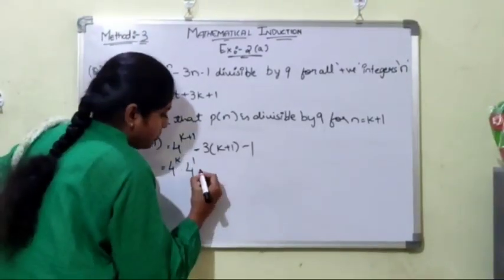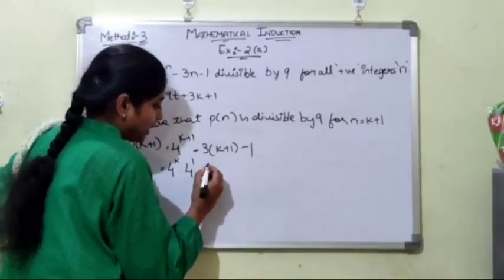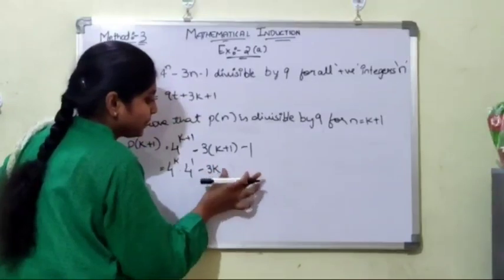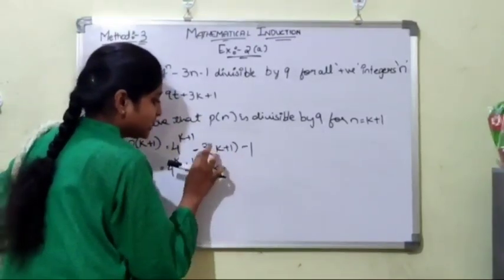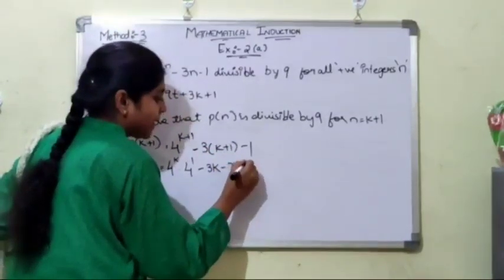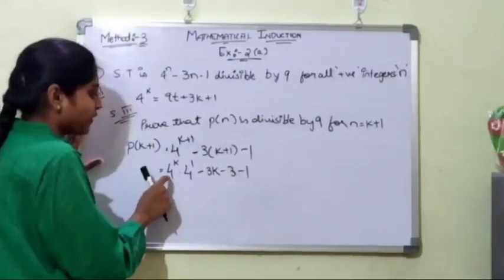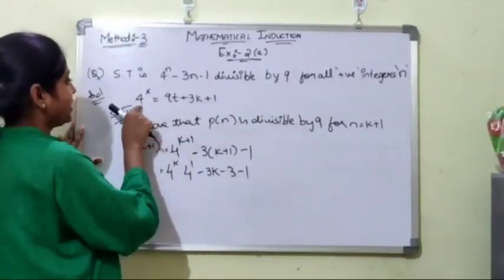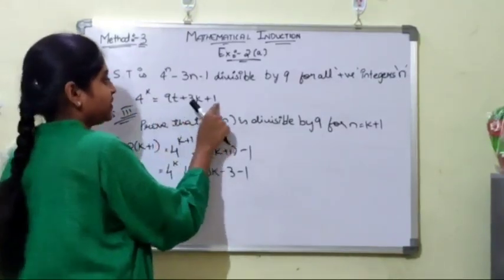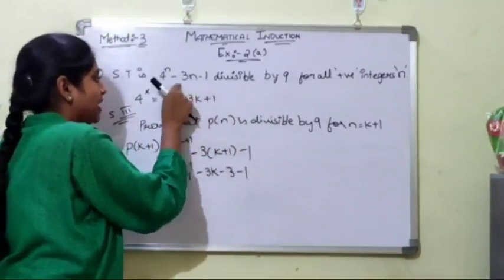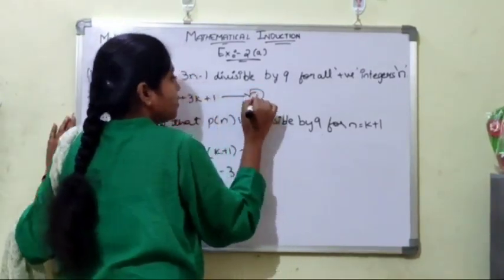Now minus 3 into k, that is minus 3k, and minus into plus, that is minus 3 into 1 is minus 3. Now we have the value of 4 to the power of k. The value is 9t plus 3k plus 1. This was our equation 1, no?